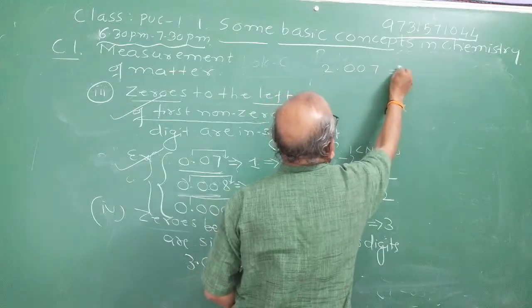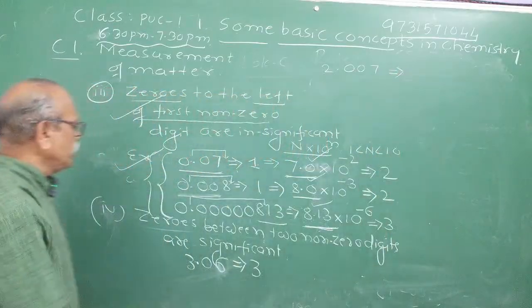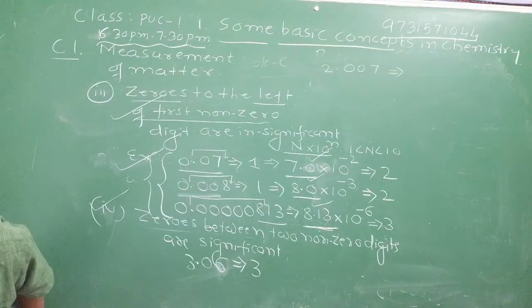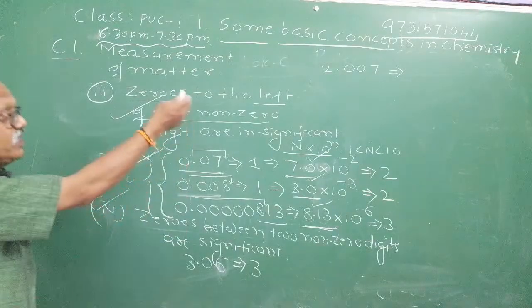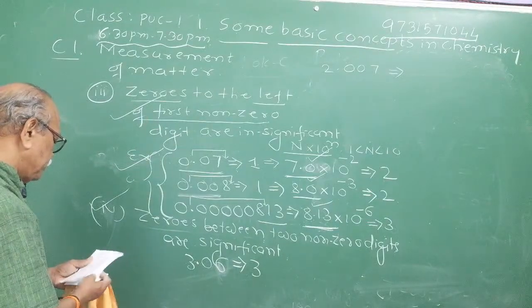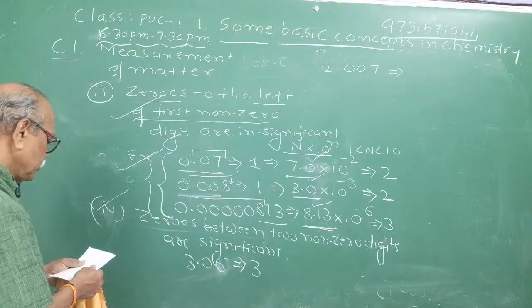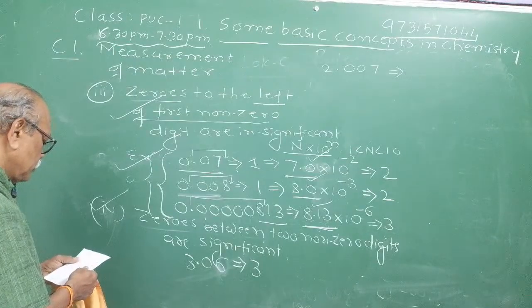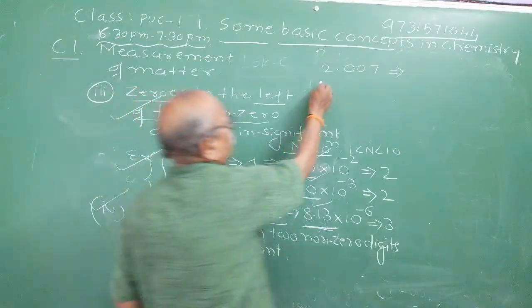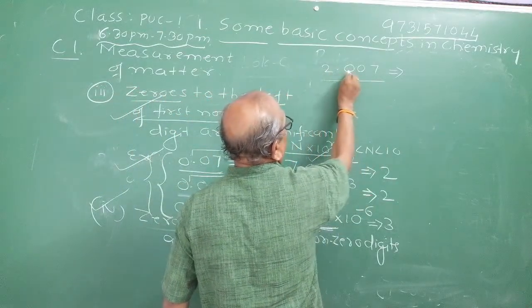If I give you 2.007, tell me how many significant figures are there according to this rule? Can you answer? Be interactive. I will give problems, you have to solve. How many significant figures in it? 2.007.